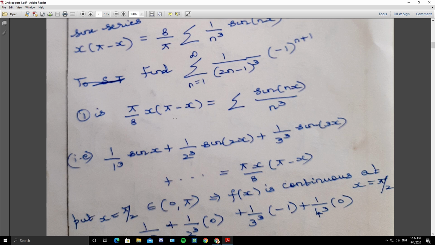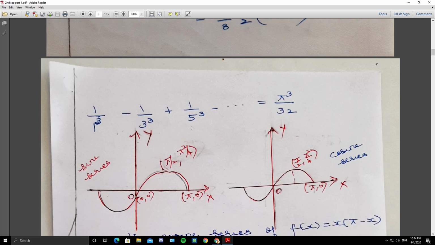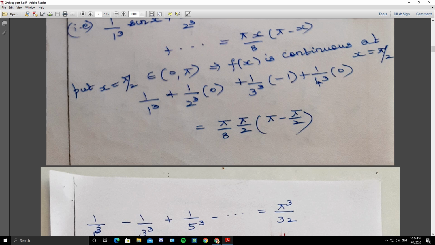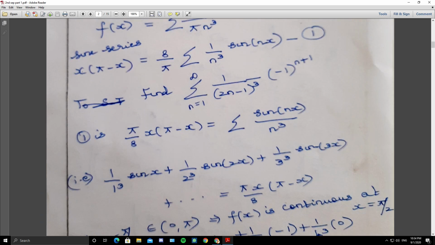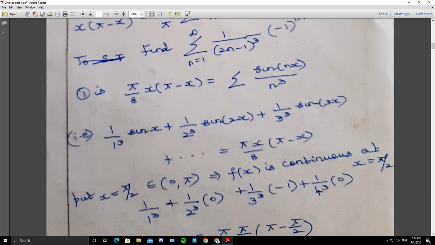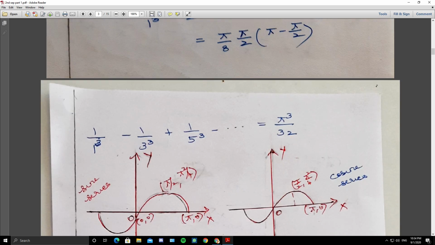x into pi minus x from 0 to pi. So if x is 0, 0 0 is a point. If x is pi, pi 0 is a point. So 0 0 and pi 0, and if x is pi by 2, what is that here? Pi by 2 into pi by 2, pi square by 4. That's what you have here.